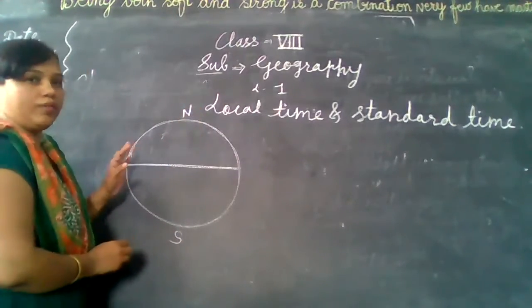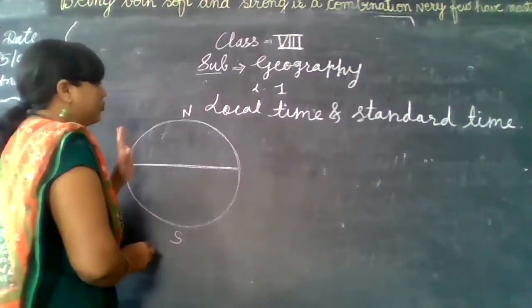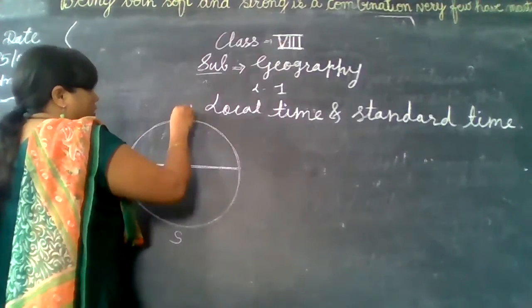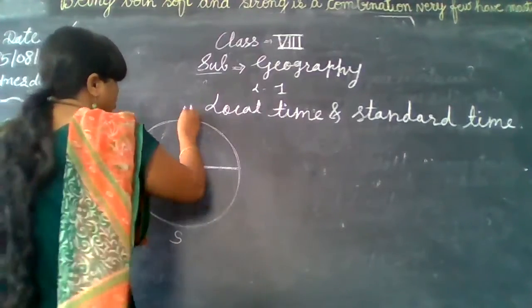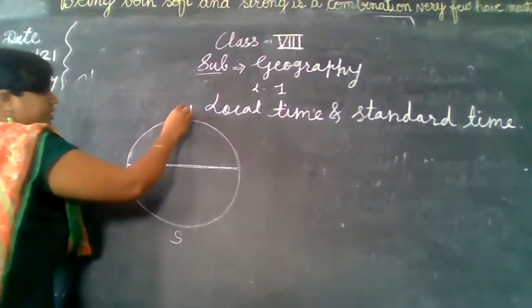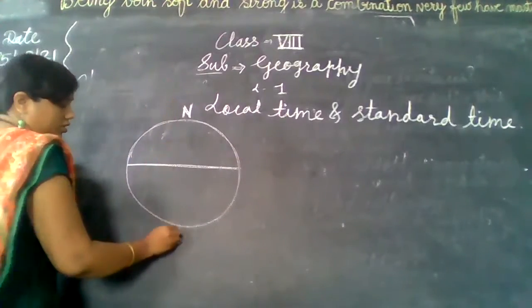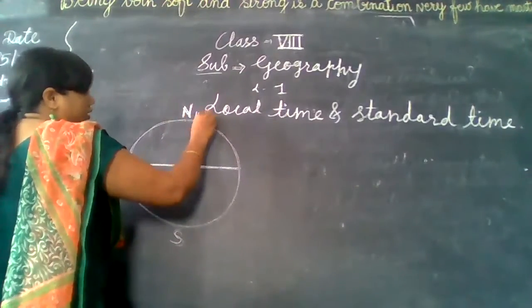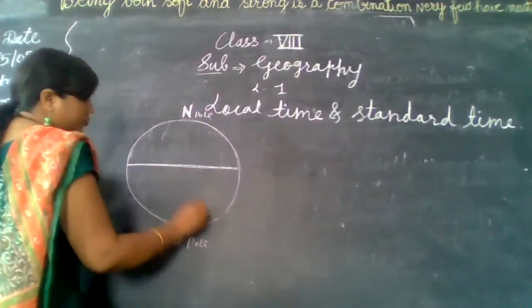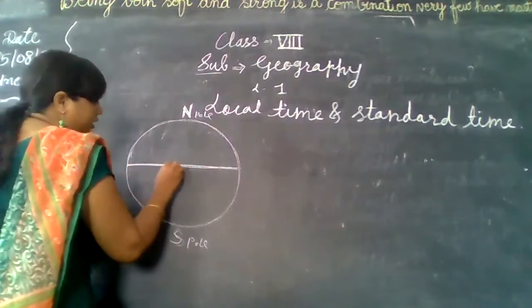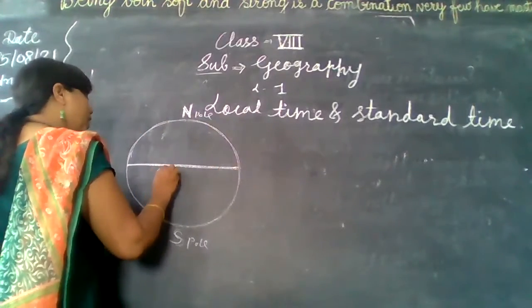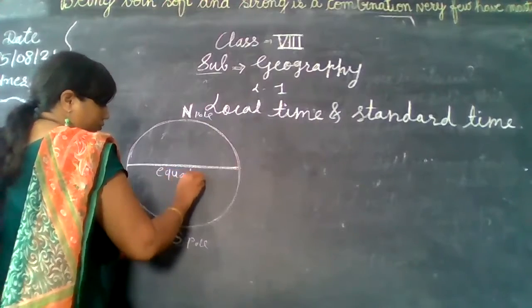You are all aware of the sides, and you know the direction. This is the north, this is the south, this is the north pole, and this is the south pole. An imaginary line that divides the earth into two equal parts is called the equator.